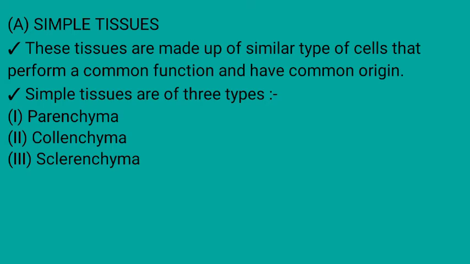Simple tissues are simple permanent tissues. These tissues are made up of similar types of cells that perform a common function and have a common origin. Simple tissues are of three types: number 1, parenchyma; number 2, collenchyma; number 3, sclerenchyma.